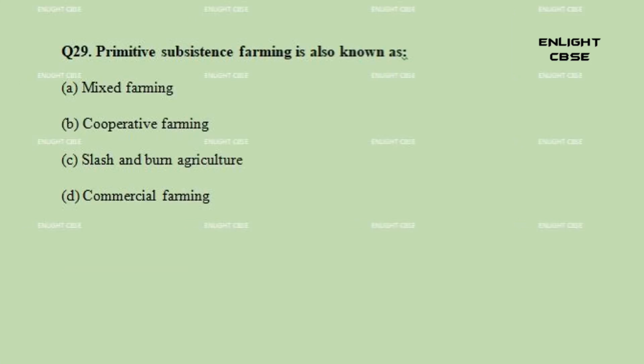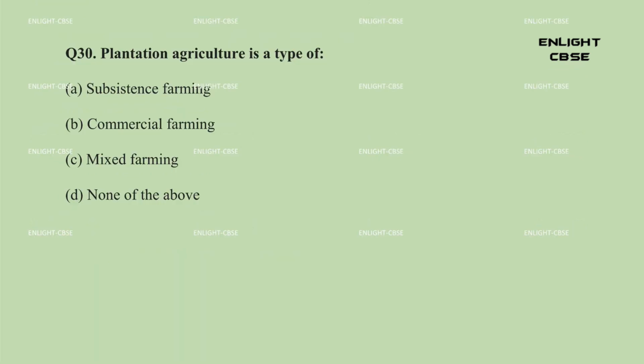Question 29. Primitive subsistence farming is also known as A. Mixed farming. B. Cooperative farming. C. Slash and burn agriculture. D. Commercial farming. Answer, C. Slash and burn agriculture. Question 30. Plantation agriculture is a type of A. Subsistence farming.